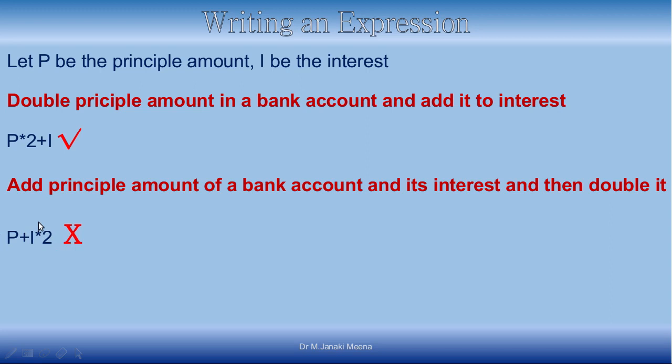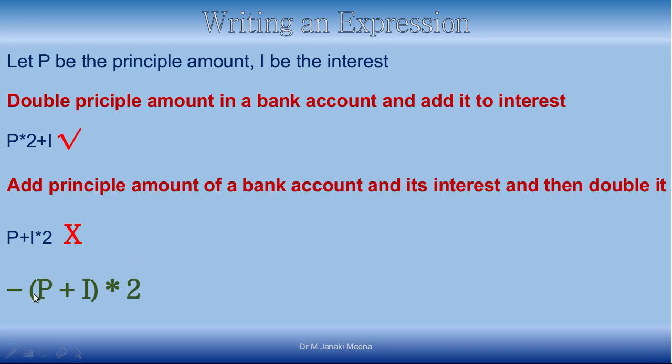No, because what the BODMAS rule says is, when there are various operators, you have to see whichever is having the higher precedence. According to the BODMAS rule, star, that is multiplication, is having a higher precedence. So it will double the interest and then add it to the principal. No, we do not want that. You have to add the principal and the interest and then you have to double it, right? So the right way of doing is like this. This is the right way of doing the task that is given.